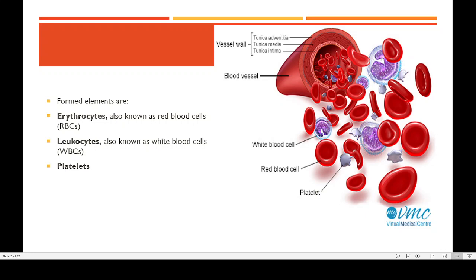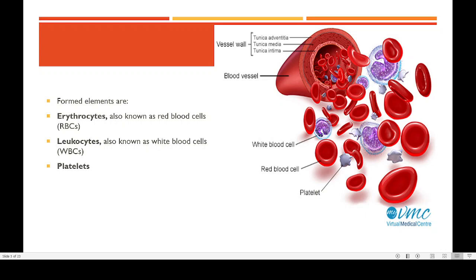After some time you can see that most of the solid particles will be settling at the lower portion, and that lower portion mainly consists of red cells. That is, they are occupying 41% of the total composition or total volume. Then the other substance is the plasma. Plasma will be constituting around 55%.